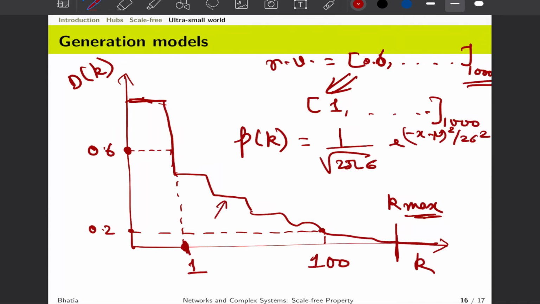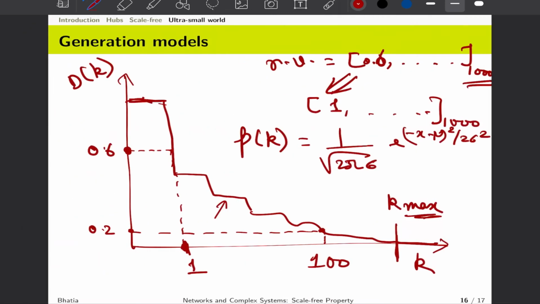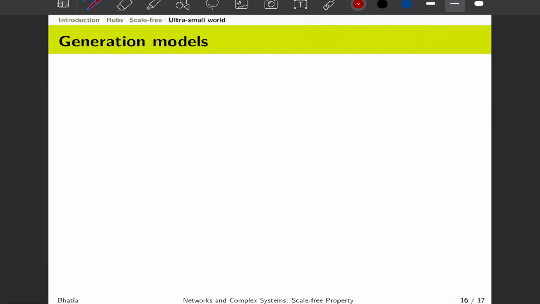Again, when we go to find the parameters or identify goodness of fit, we will use this method to compare how different our real world degree distribution is from the synthetically generated degree distribution. Because if you generate a degree distribution using this method, it is guaranteed to follow a power law for sufficiently large n, because you have controlled the setup. On the other hand, real world networks can bring you surprises, and hence it is important not just to say that this is coming from a particular degree distribution.